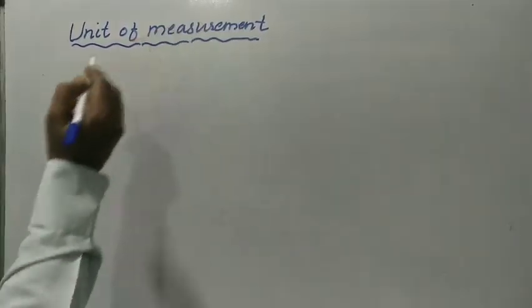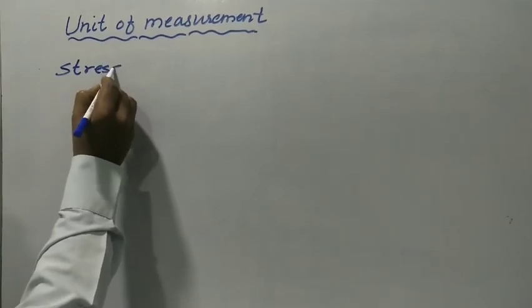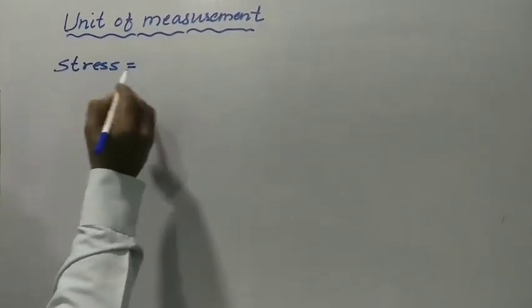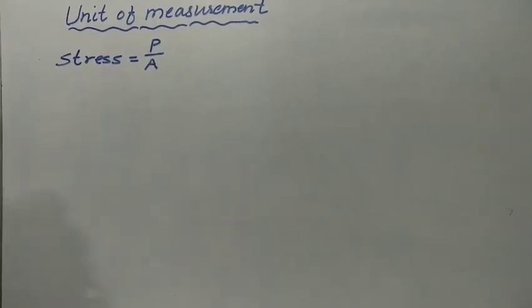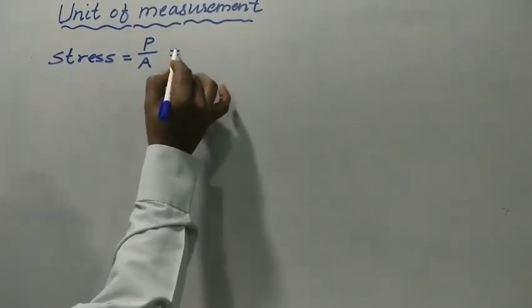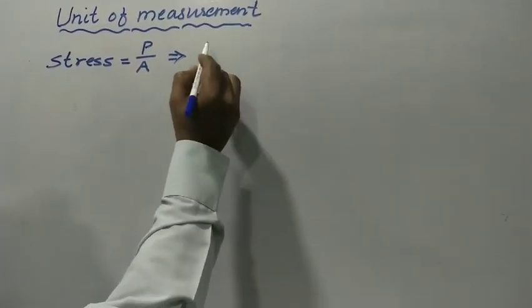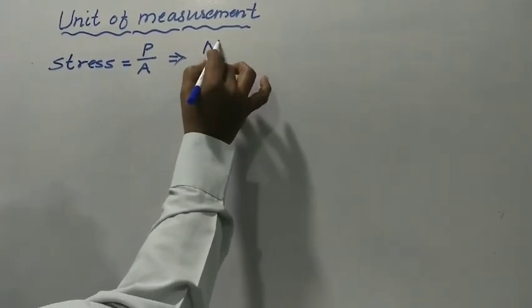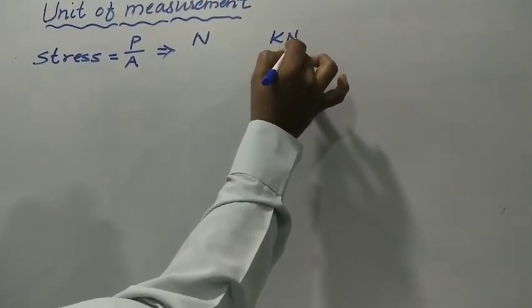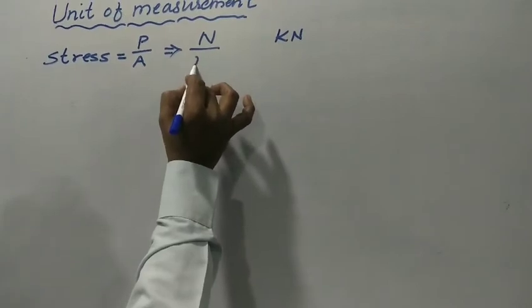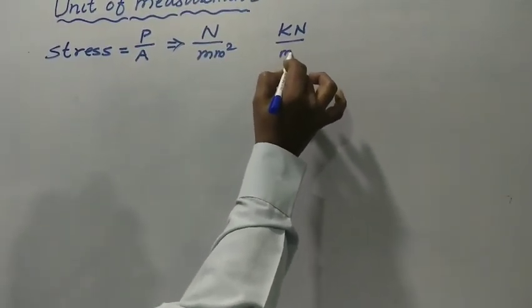Unit of measurement for stress. We know that stress is equal to P divided by A, where P is the load and A is the cross sectional area. P is measured in Newton or kilonewton, and area is measured in millimeter square or meter square.